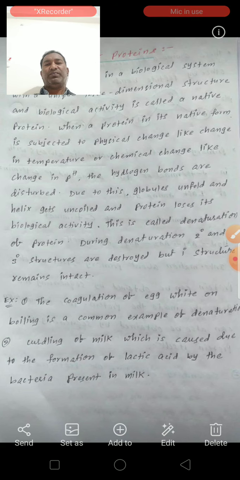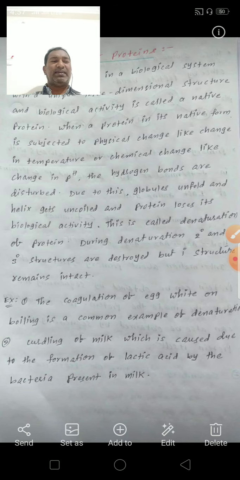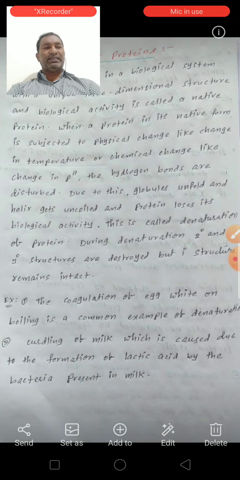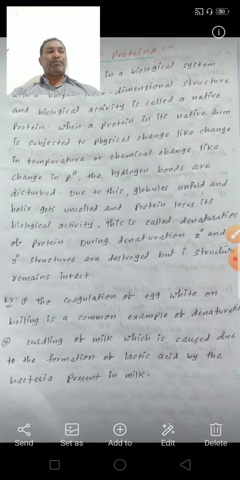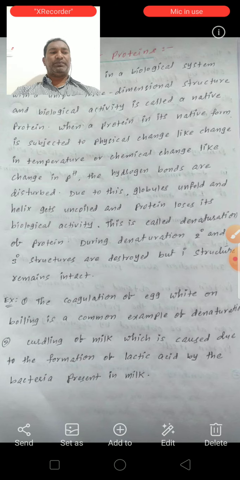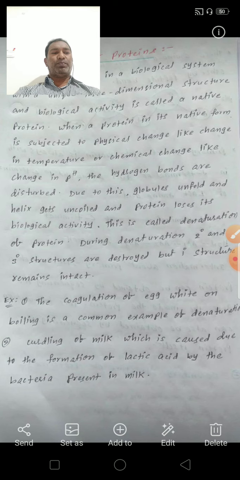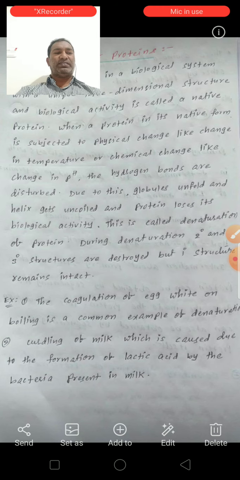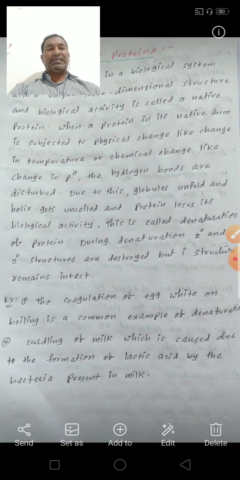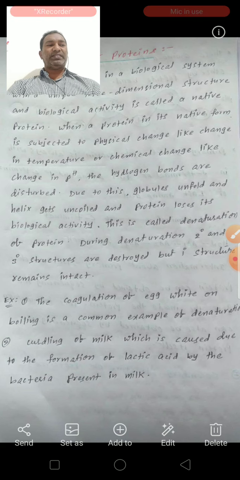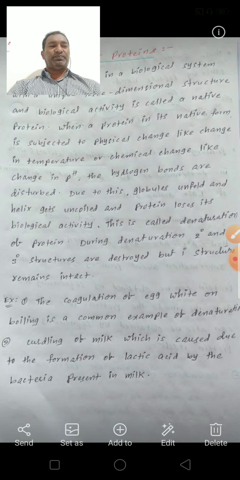Primary structure remains intact. So that means the secondary or tertiary structure of proteins gets disturbed on change of pH or temperature, and they are not able to perform their functions. This is called denaturation of protein.